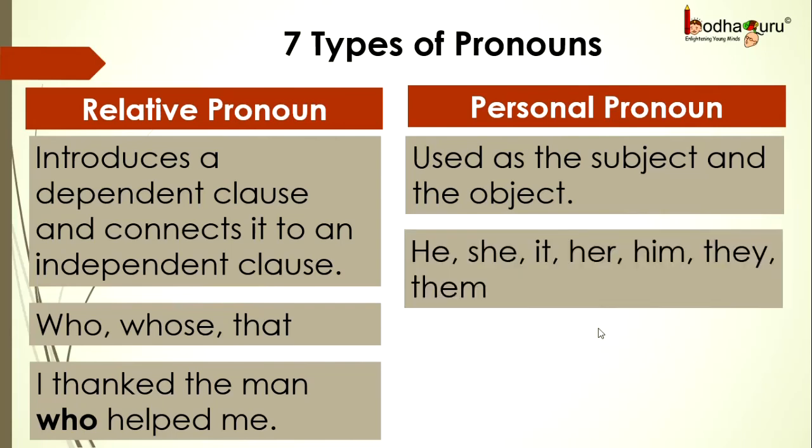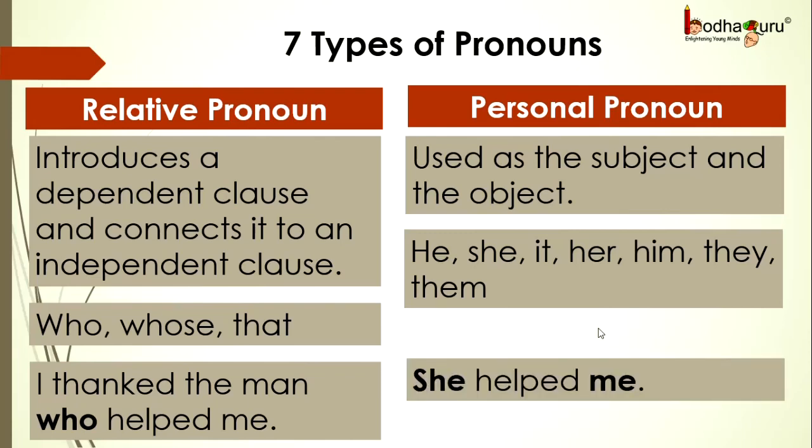Next, personal pronoun, and these are the pronouns used as subject and the object in the sentence. And the examples are he, she, it, her, him, they, them, etc. And if we see the example sentence, "She helped me." Here, "she" is the subject, "me" is the object, and these two are the examples of personal pronouns.